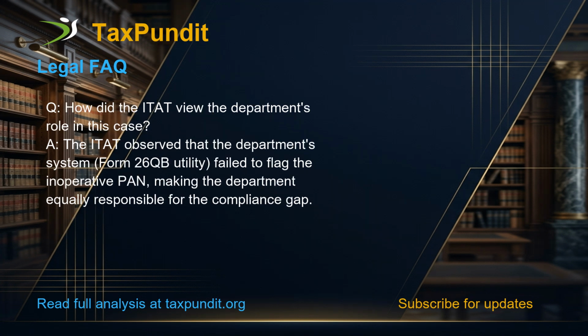Question: How did the ITAT view the department's role in this case? Answer: The ITAT observed that the department's system, Form 26QB utility, failed to flag the inoperative PAN, making the department equally responsible for the compliance gap.